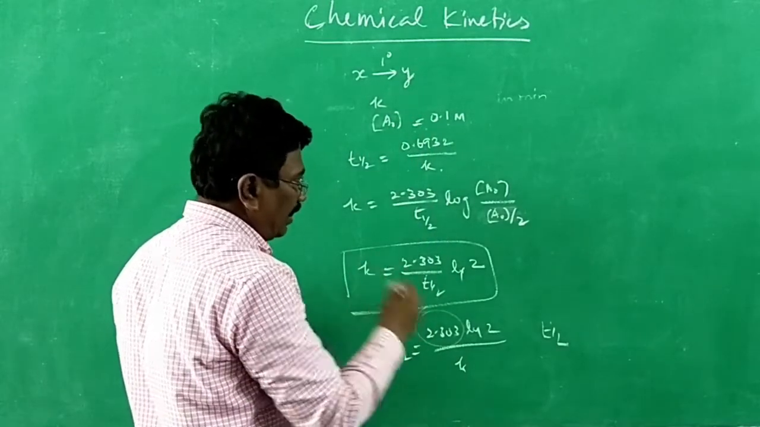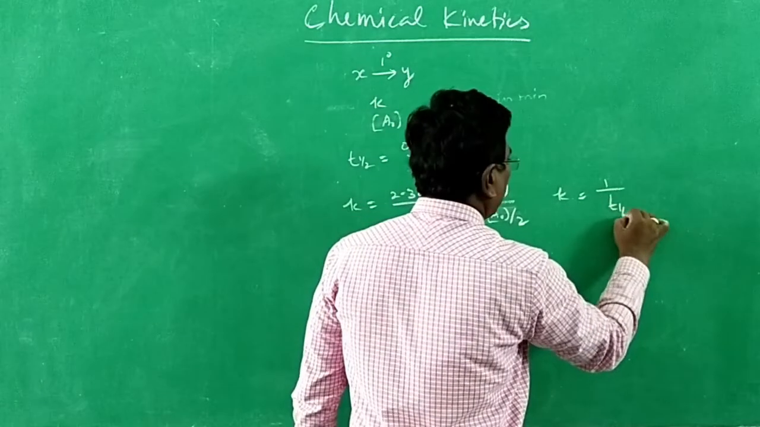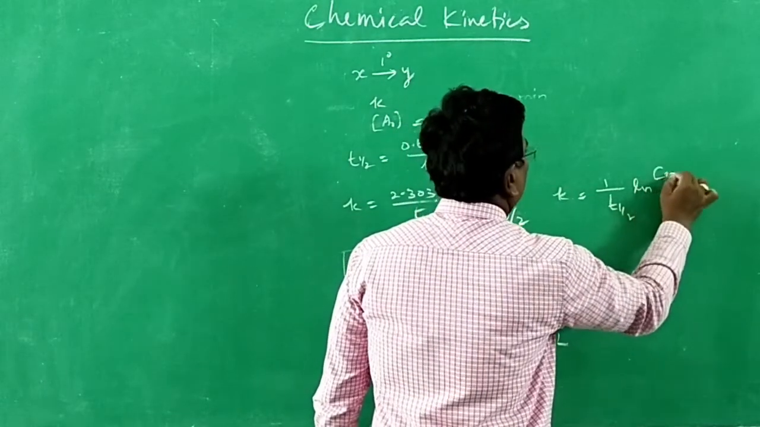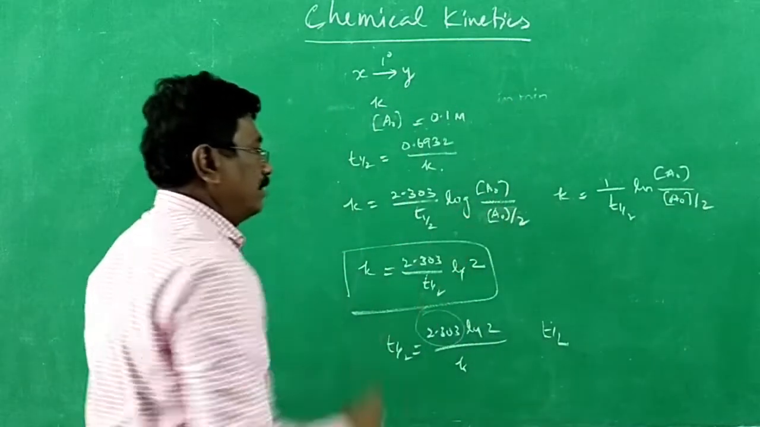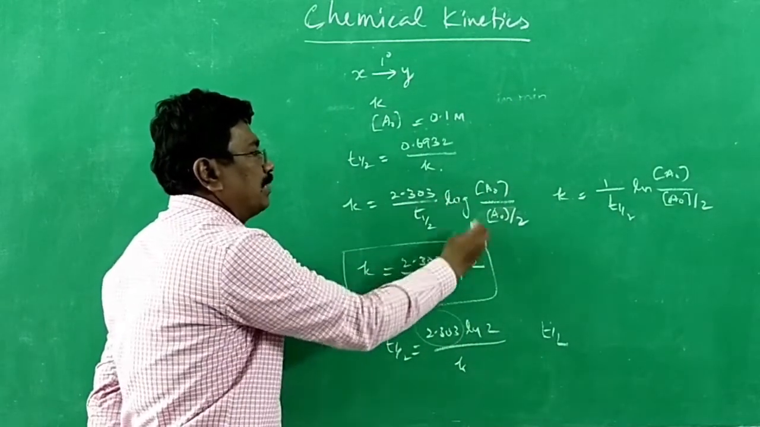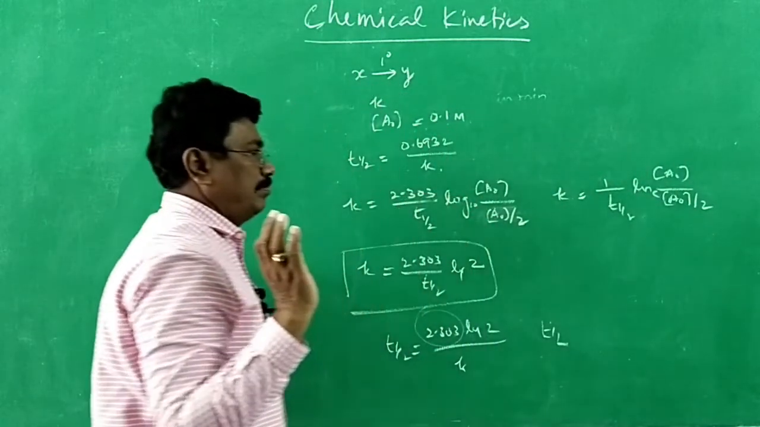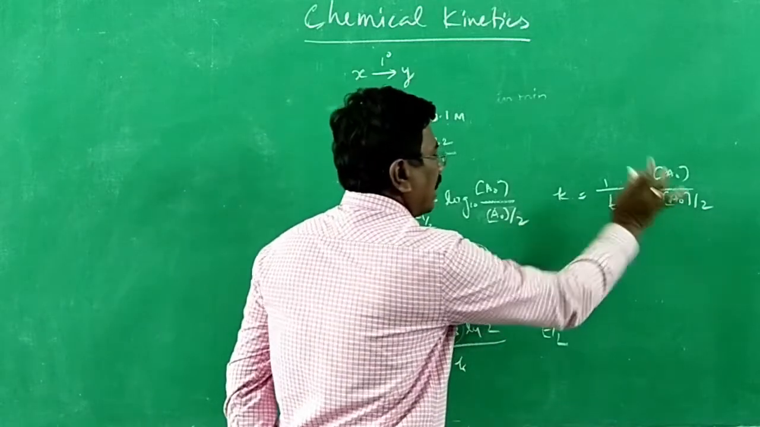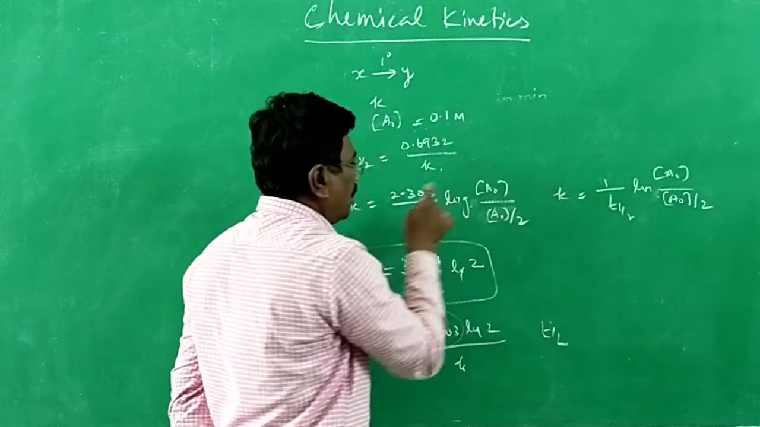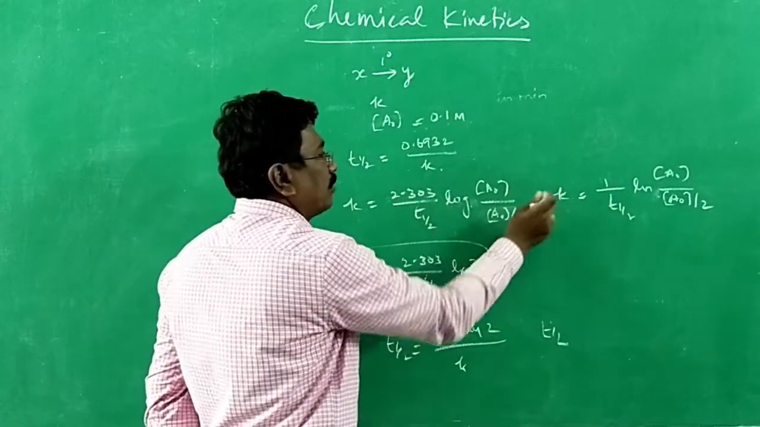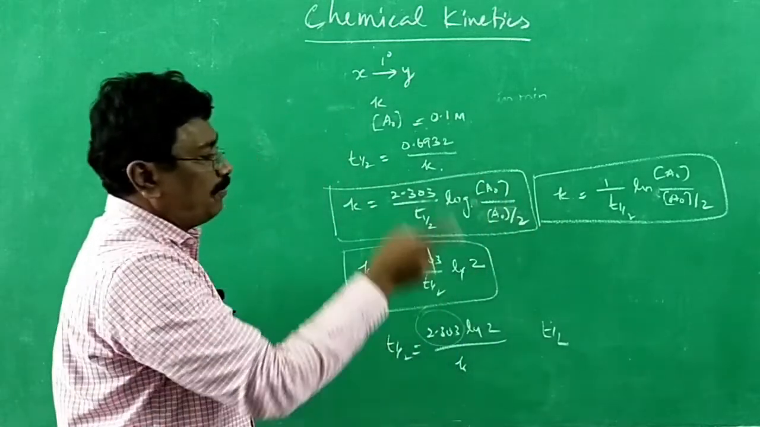Now, the answer they have given, they started with this: k is equal to, instead of 2.303, 1 by t half, instead of common logarithm, natural logarithm of a naught by a naught by 2. Have you understood the difference? Instead of using common logarithm, that is logarithm to the base 10, I have taken the equation with logarithm to the base e. Logarithm to the base e means I can take just ln, so 2.303 will not come. To convert natural logarithm into common logarithm, I have multiplied by 2.303. And the answer is given based on natural logarithm, and therefore I have to go to that.